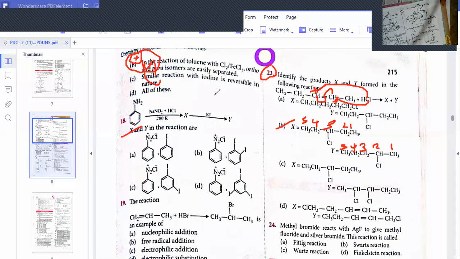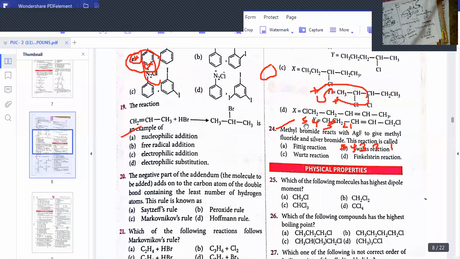Now, I hope you understand question number 23 also. Is it visible? I wrote it clearly on the paper also. See once again on the video, right? Then go for question number 24. See question number 24.